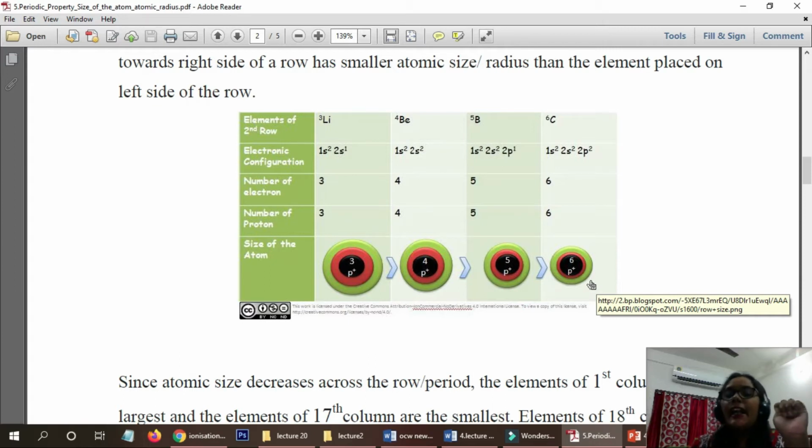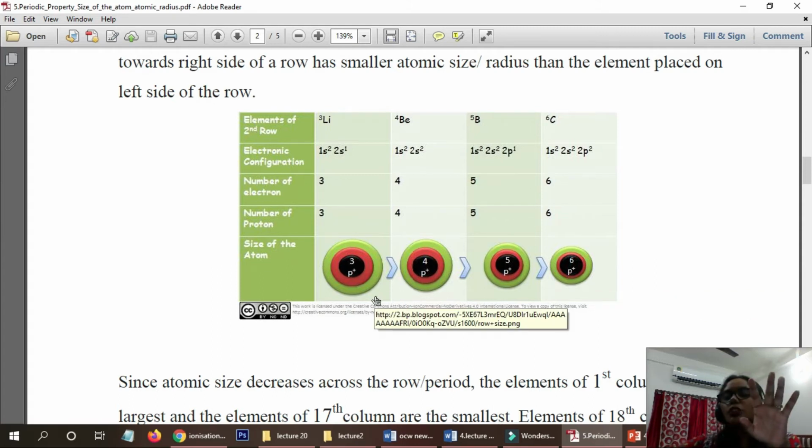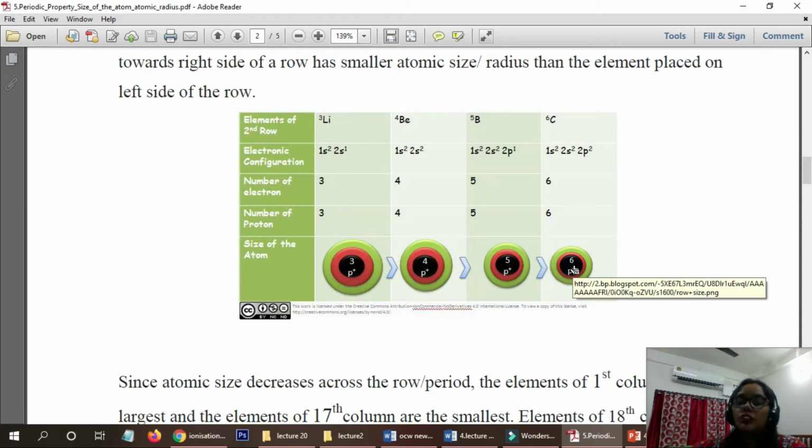I'm repeating again. If we go towards the right side, in the same shell only electrons will be added as well as protons. That time the nuclear charge will increase. If the nuclear charge increases, it will more strongly bind, attract the outer orbital electrons. So the contraction of size will take place. Understand? That is why if we go towards the right side, the size will decrease.